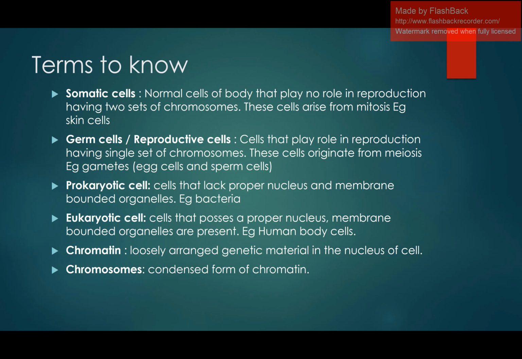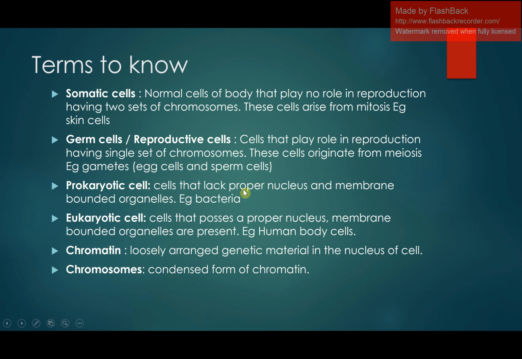Prokaryotes and eukaryotes, you would be well aware of these terms, but we will revise them again. Prokaryotes are those organisms or cells which lack a proper nucleus and membrane-bounded organelles. It means in prokaryotic cells, membrane-bounded organelles are absent, and a specific nucleus is also absent. Although they contain genetic material, that genetic material is dispersed in the cytoplasm.